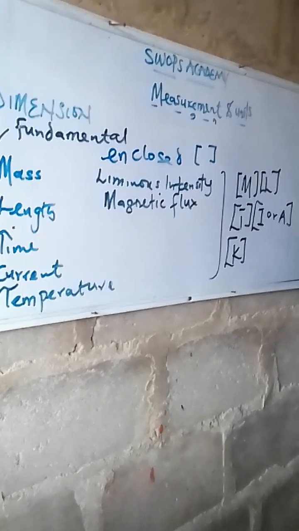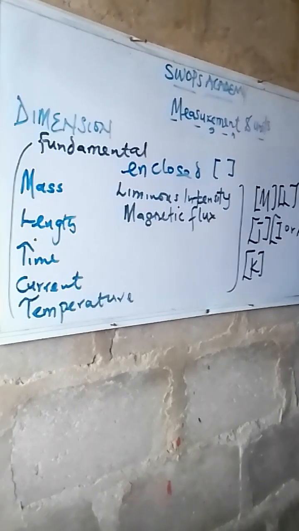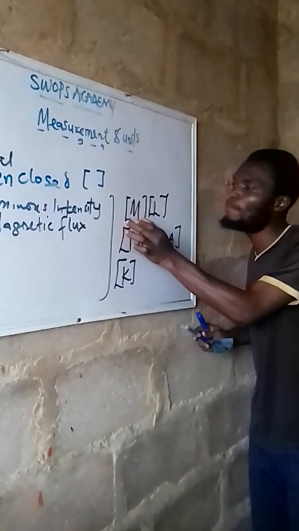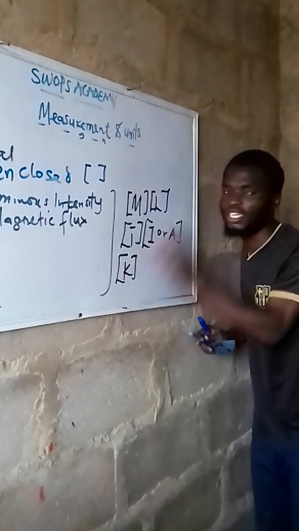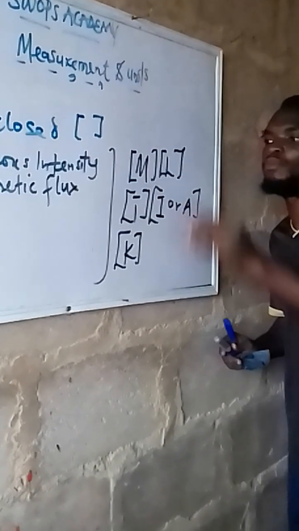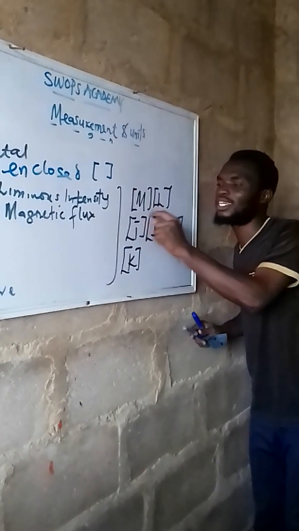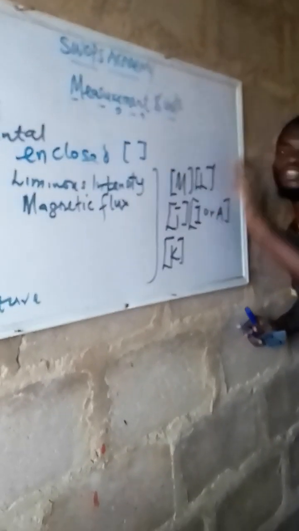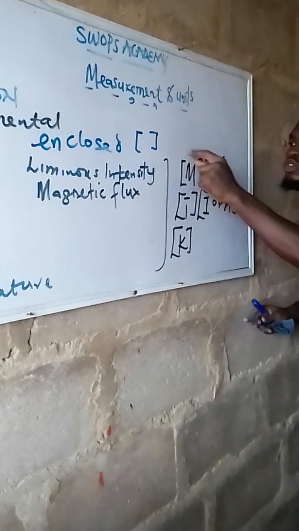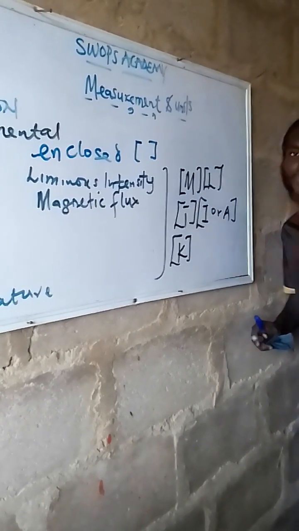That is just the definition of dimension: the art of using an enclosed bracket to denote M, L, T, I, A, and K.